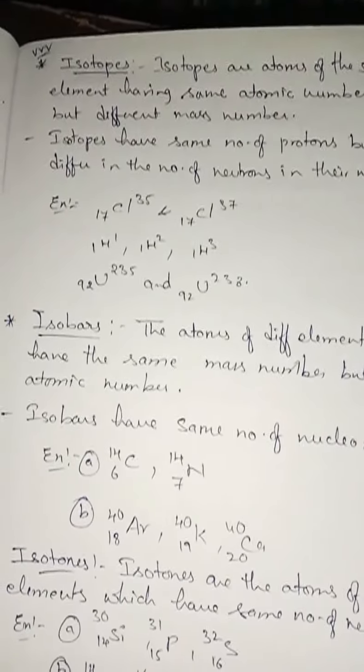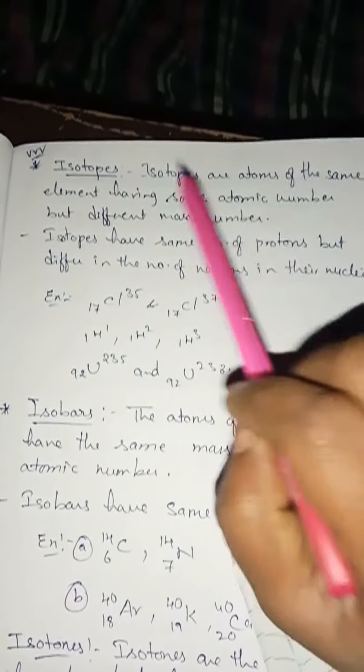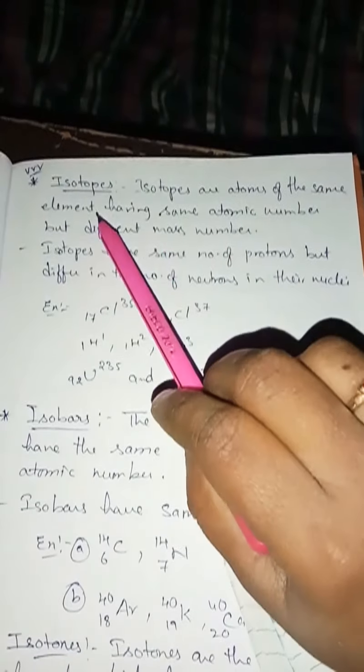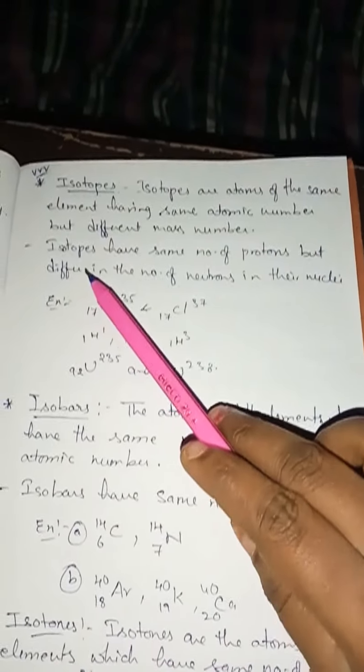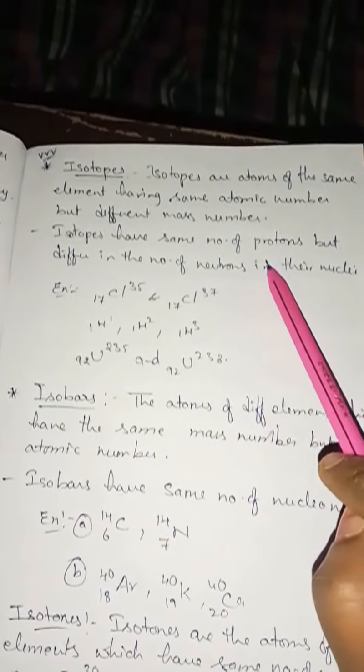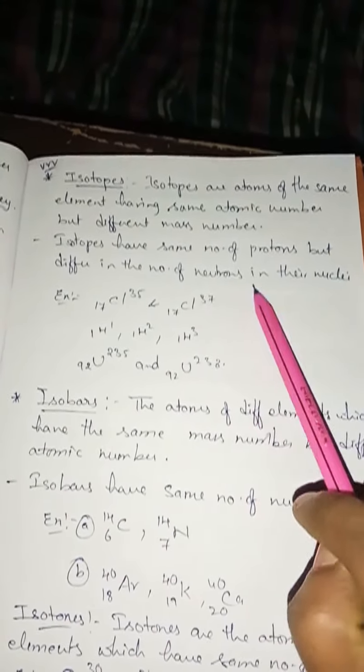So what do you mean by isotope? Yes, what do you mean by isotope? So nothing. Isotopes are the atoms of the same element having same atomic number but different mass number. So the atoms of the same element or simply the elements having same atomic number but different mass number. So why they are having different mass number? Because isotopes have same number of protons but they differ in their number of neutrons in their nuclei.